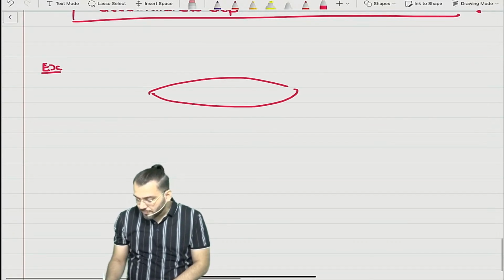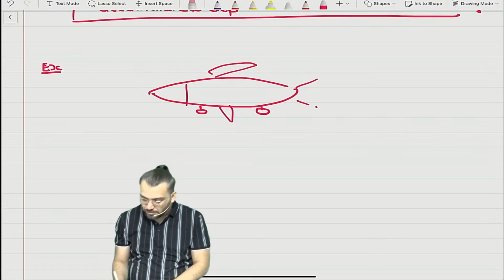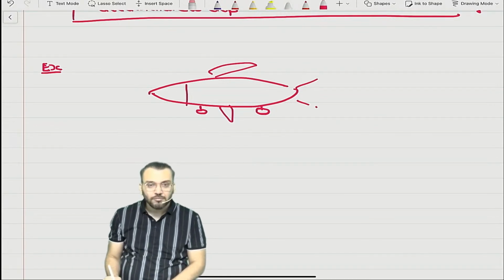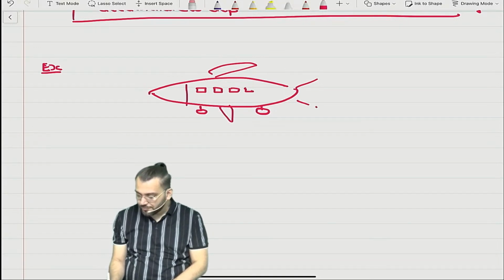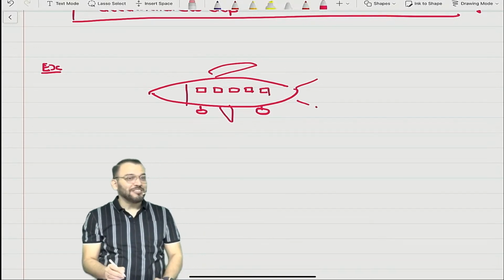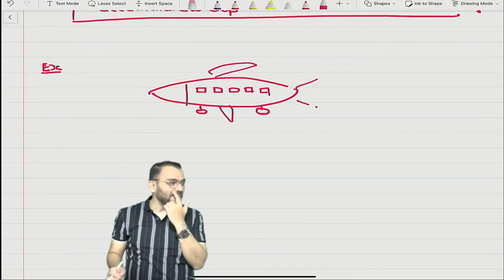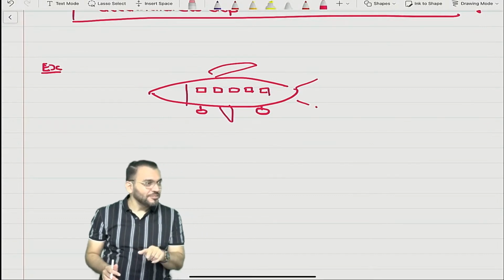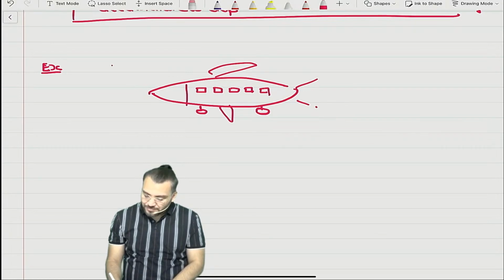Suppose this is an aeroplane. I'm a good artist, you can understand my emotions, na? This is an aeroplane. You know aeroplane? So suppose this is one company, Air India.